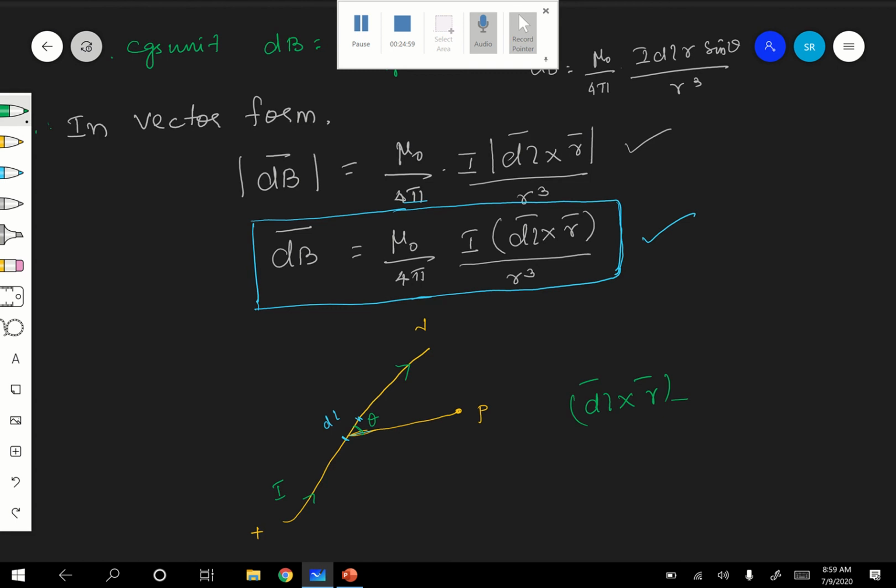You keep your right hand like that at P, such that the curvature goes in the direction from dl to r, because you want dl cross r. Therefore, you should go from dl to r, which means clockwise. The curvature of the fingers is from dl to r, therefore it should be clockwise.